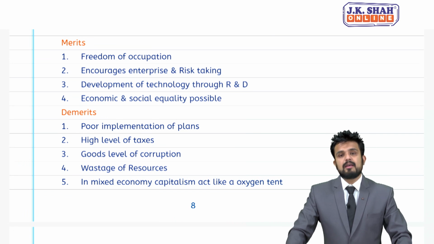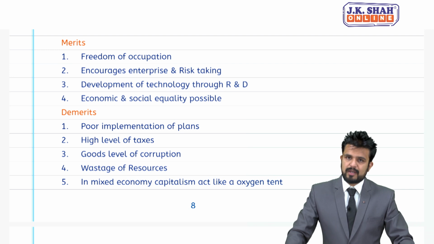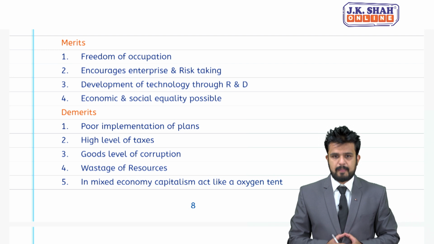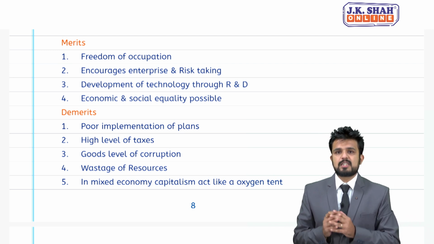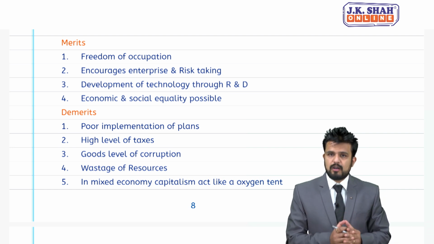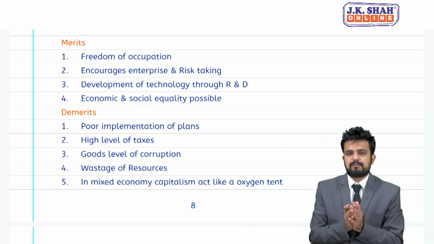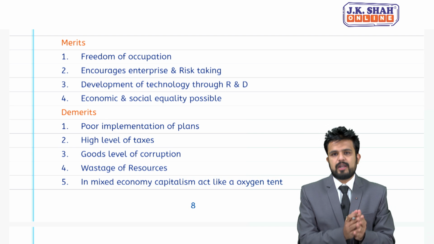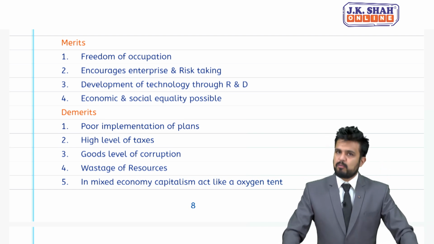Again, in mixed economy, government may spend money on research and development. Specialization, automation, mechanization may take place. Fourth point, economic and social equality is possible. Under mixed economy, the gap between rich and poor may get minimized. Government authorities may try their level best to reduce the gap between rich and poor.